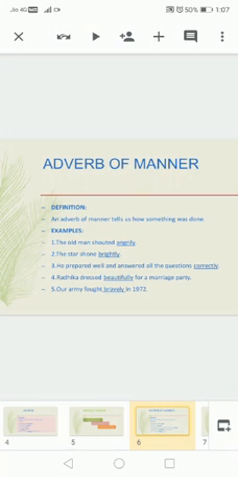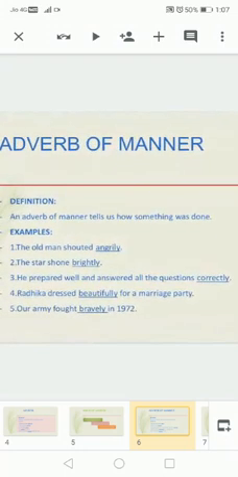First is adverb of manner. An adverb of manner tells us how something was done. The work was done, and we have seen how the work was done. For example, the old man shouted, but how did he shout? Angrily. The stars shone.